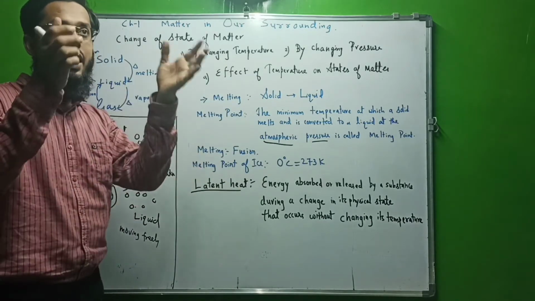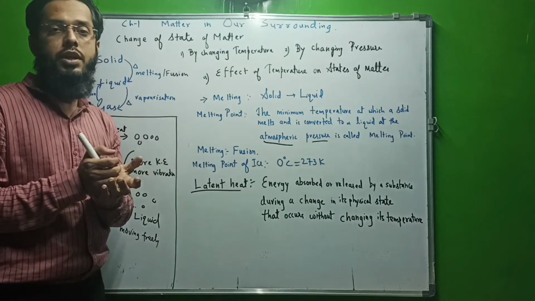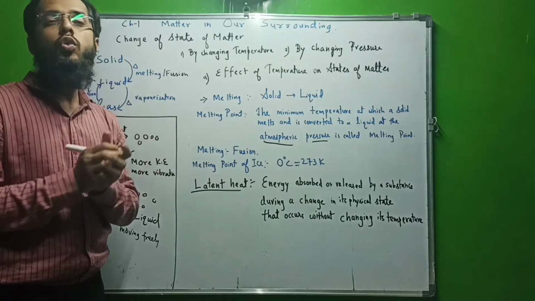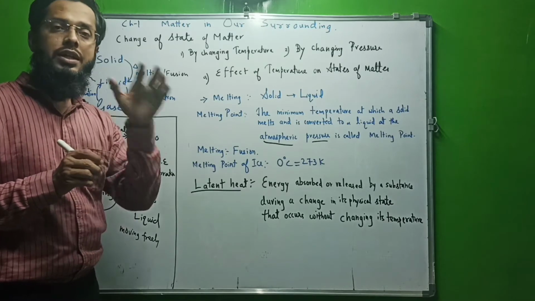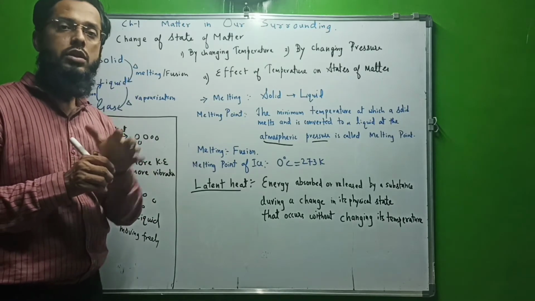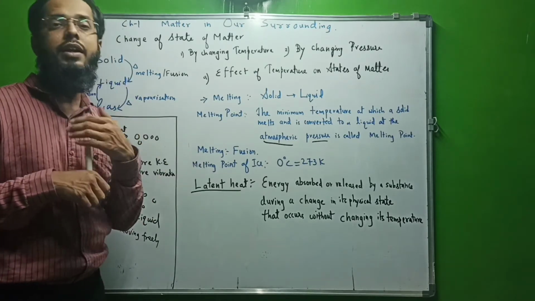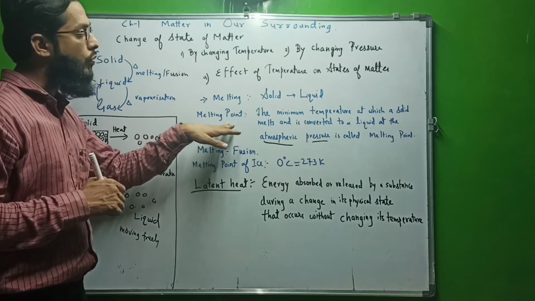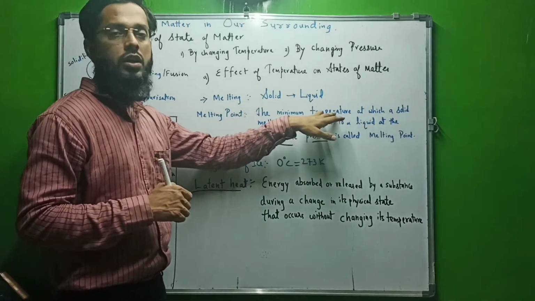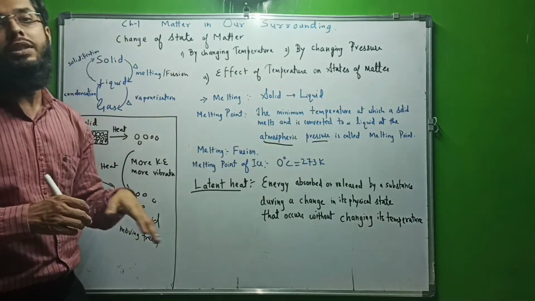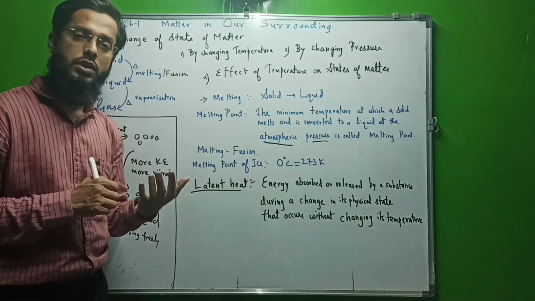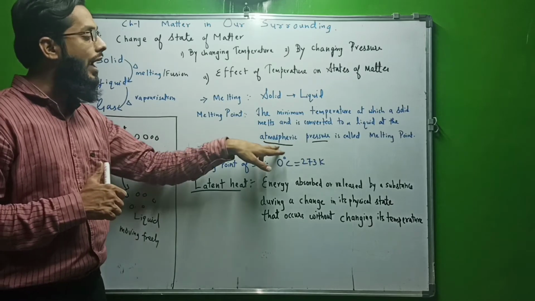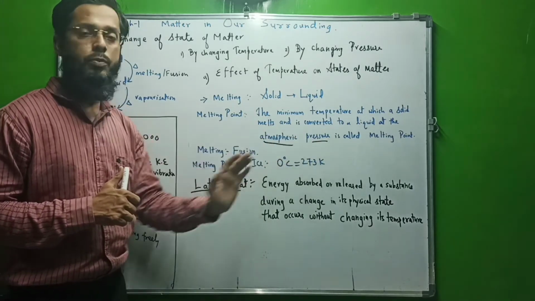When we are melting a substance, we have to specify the pressure. If it is atmospheric pressure, then the melting point will be different. If we are increasing the pressure, the melting point will be different. So melting point is defined as the minimum temperature at which a solid substance gets converted to liquid substance at atmospheric pressure.